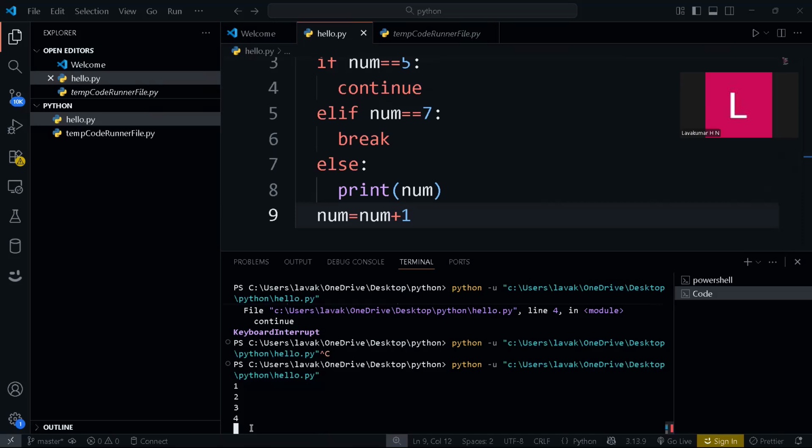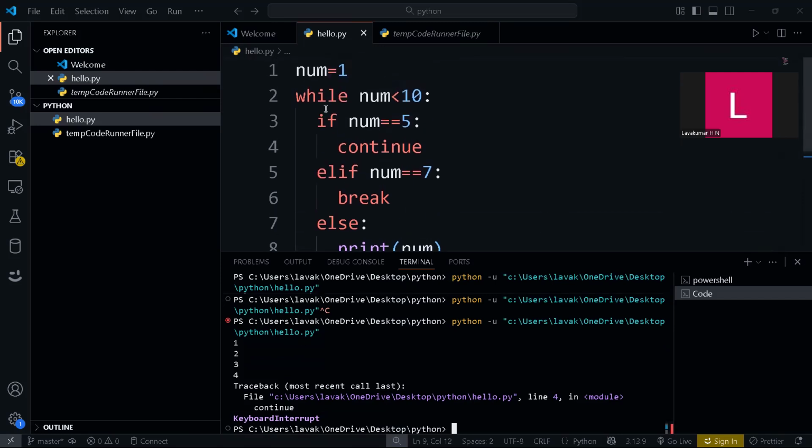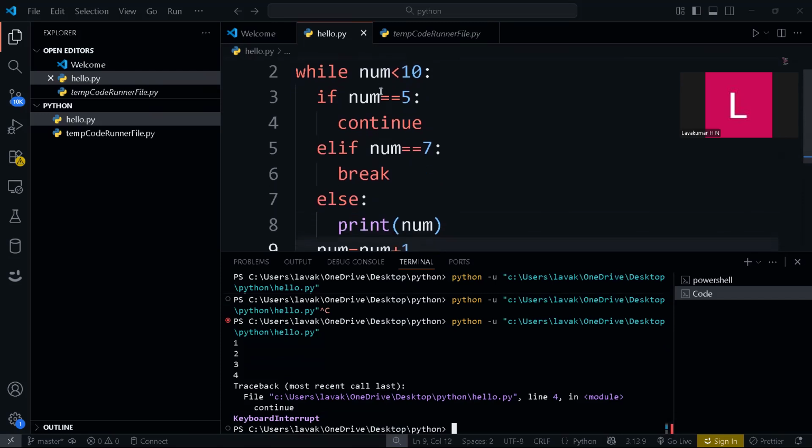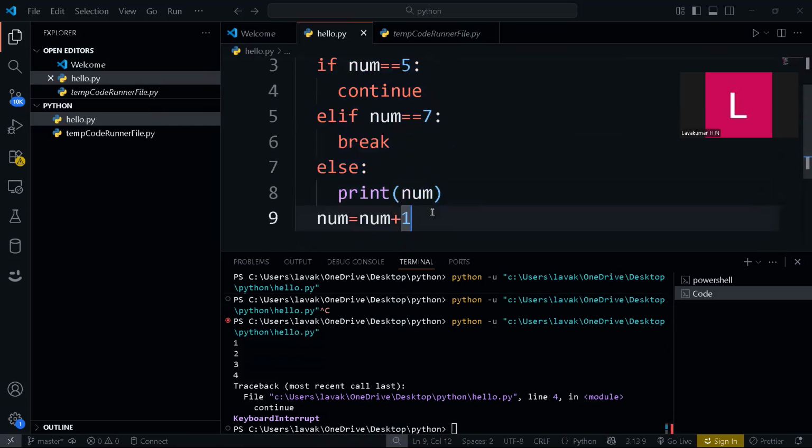So with this, I hope you understood what a while loop is in Python and how it works. What are the major important things we need to concentrate on? How to avoid infinite loops. You have done initialization and you have a condition, then you are using conditional statements, and you need to decrement or increment the variable, right?